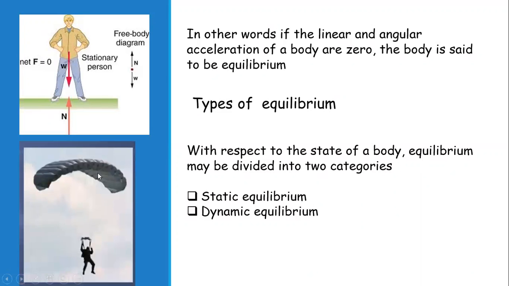Now, in dynamic equilibrium, the example is a paratrooper. He is coming down. There are many forces acting on the body: the force of gravity and the air resistance acting on this person. Under the influence of these forces, he maintains his state of uniform motion. So again, this paratrooper is said to be in the state of dynamic equilibrium.